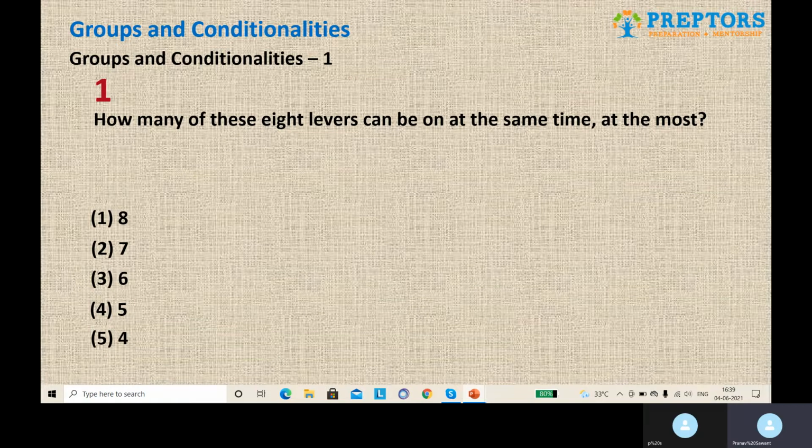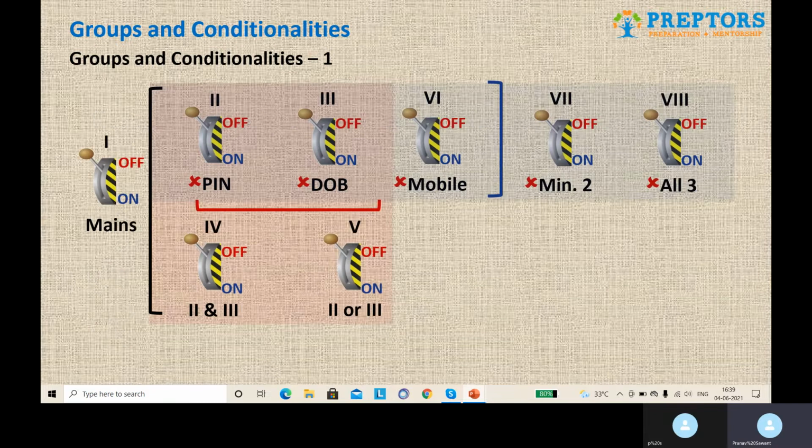We have to keep the maximum levers on. It's up to us, right? So let's see what we'll do. Now, obviously, the first lever has to be on because it's the main power supply.